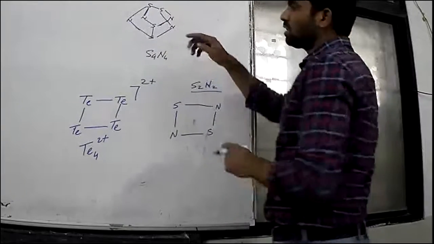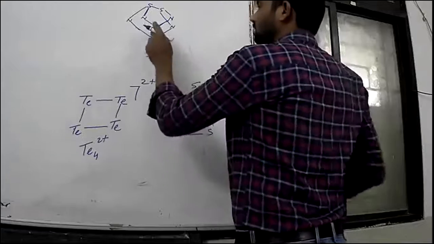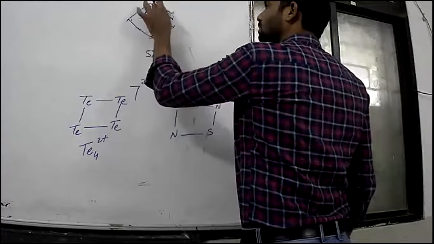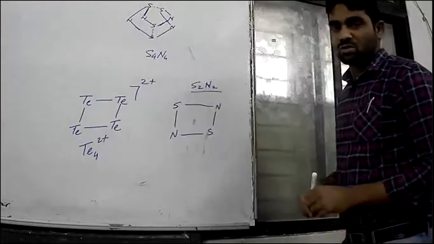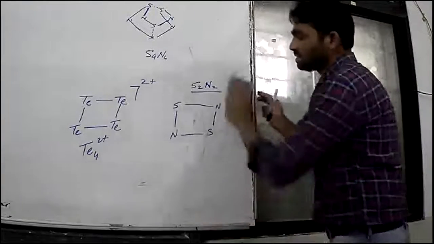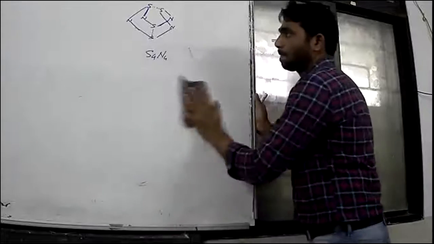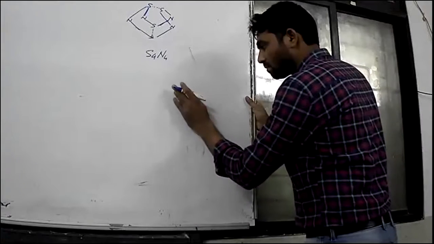Actually, this is not a bond. It's just a connection between these sulfurs. So it's very easy to draw. How will you practice? Very simple. First of all, you draw two sulfur atoms.